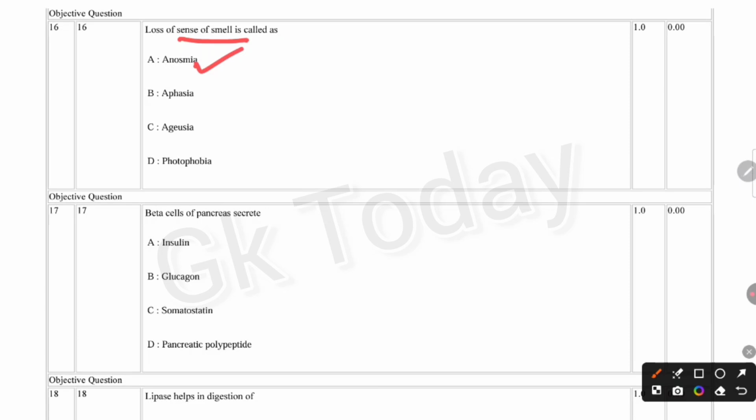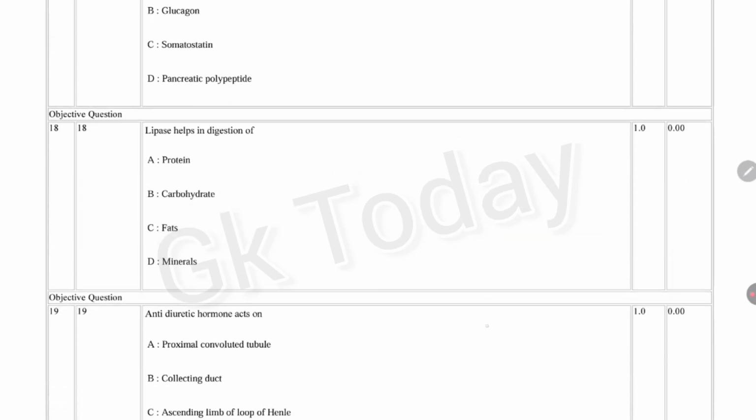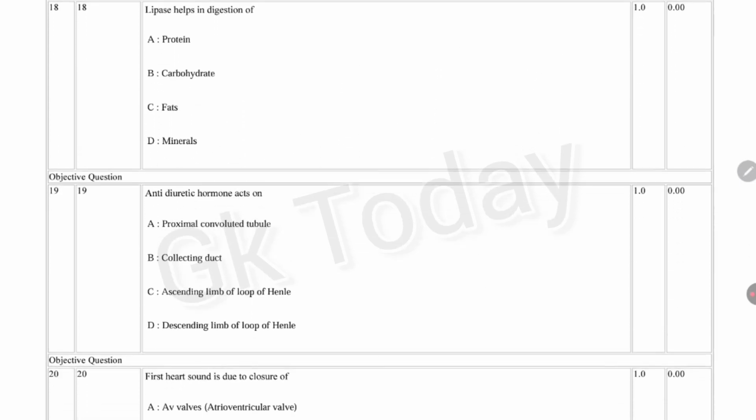Next question. Beta cells of pancreas secrete: insulin, glucagon, somatostatin, pancreatic polypeptide. Beta cells of pancreas secrete option A, insulin. Next question. Lipase helps in the digestion of: protein, carbohydrate, fats, minerals. Correct answer is option C, fats.